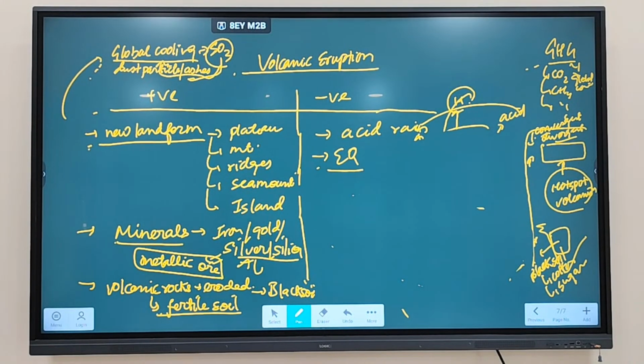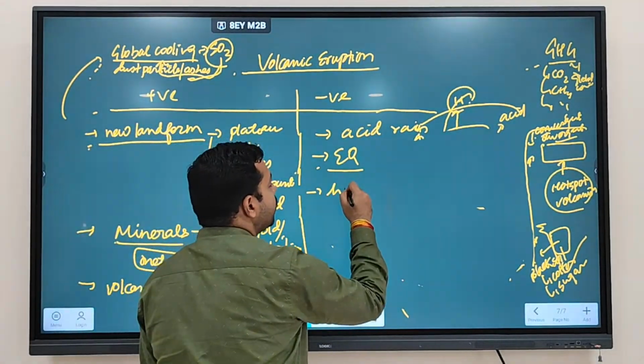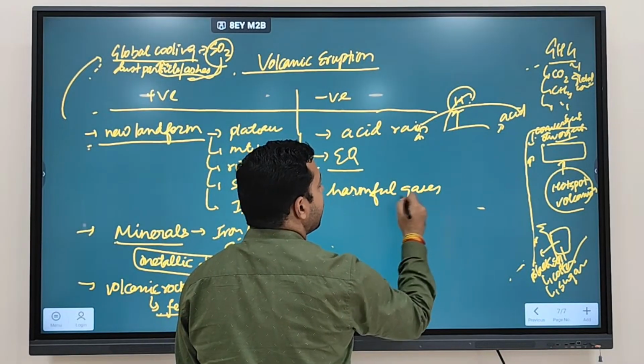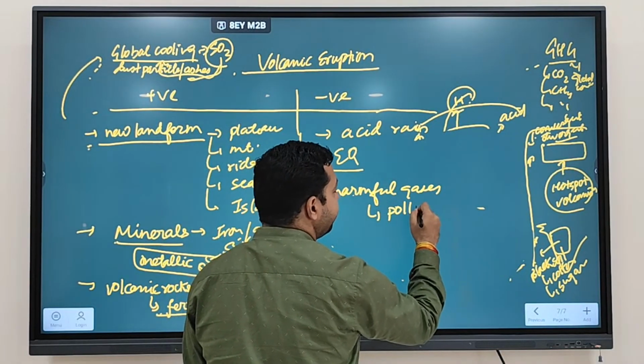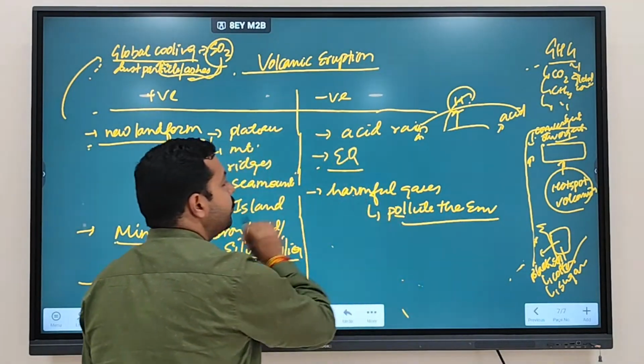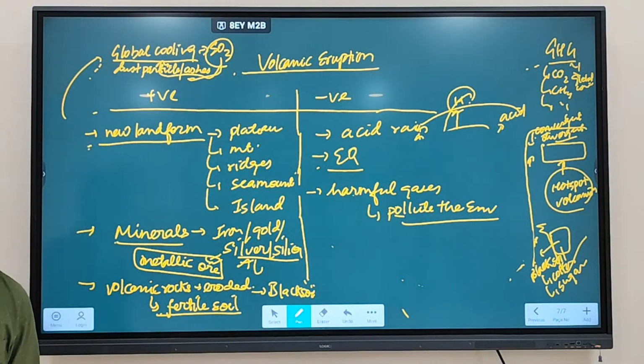Clear? The third thing, it can release harmful gases and pollute the environment. Pollute the environment. Clear? So these are the important negative points that you have to keep in mind.